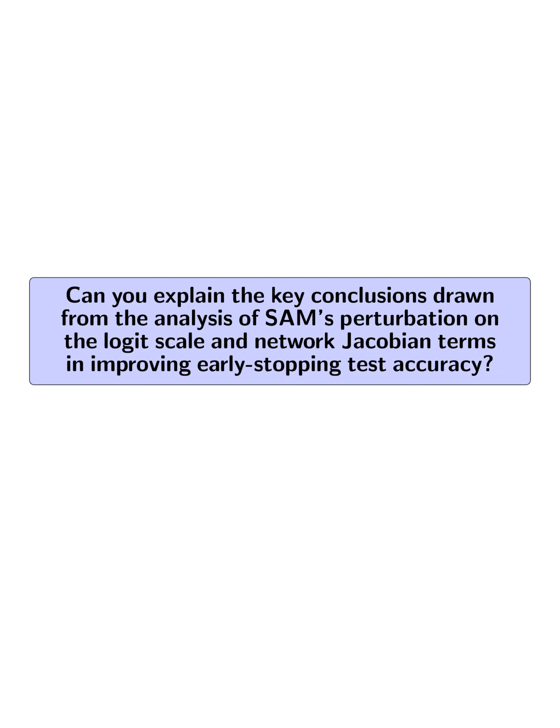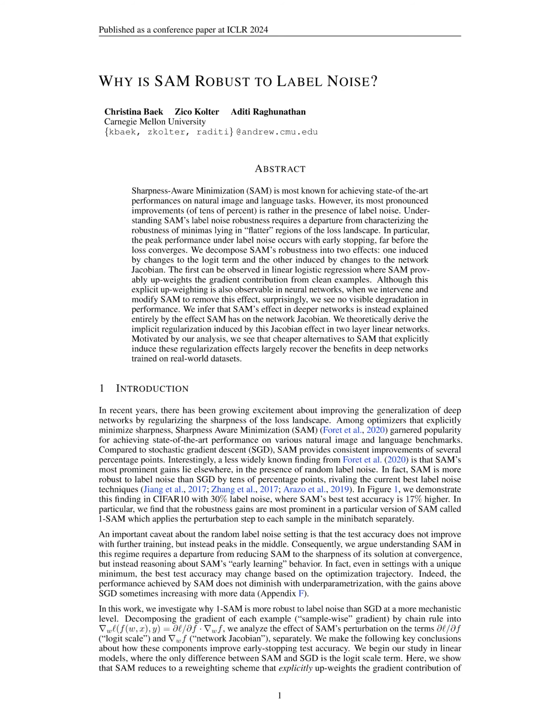Can you explain the key conclusions drawn from the analysis of SAM's perturbation on the logit scale and network Jacobian terms in improving early stopping test accuracy? The key conclusions are as follows. 1.